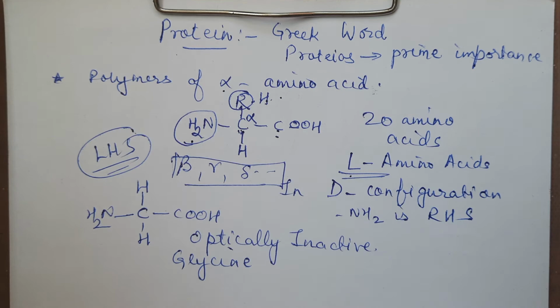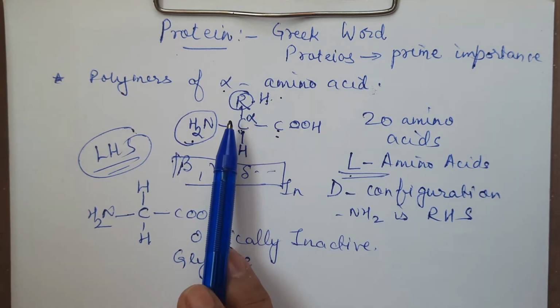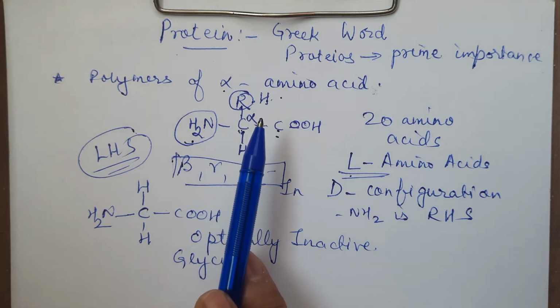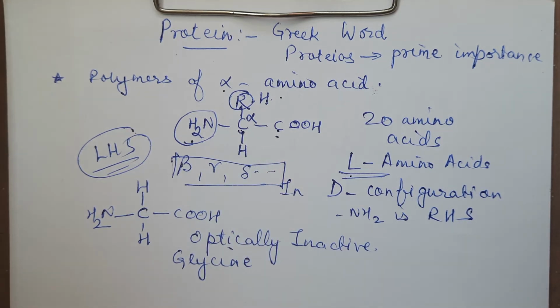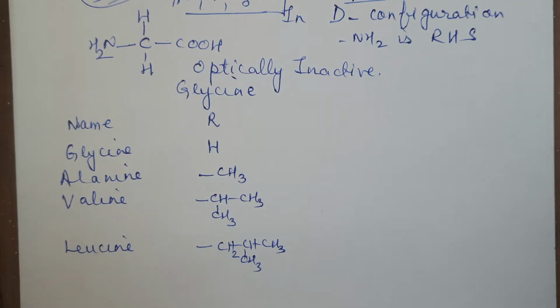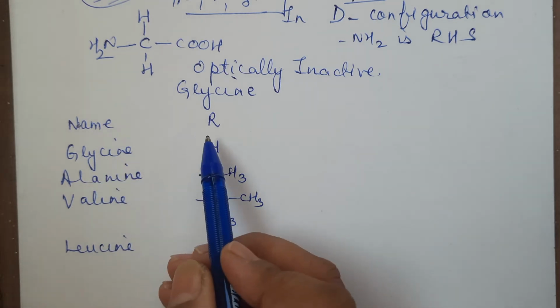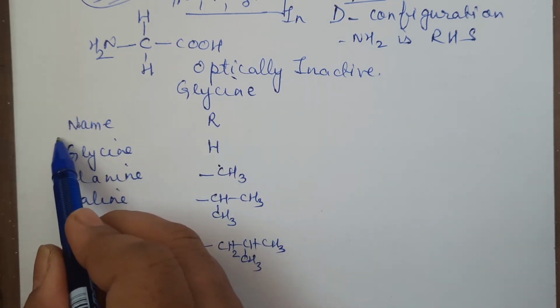So we'll be focusing upon that. Now we will also discuss, if this R value is changing, what are the other amino acids. As I said, if we learn 4, that is fine. So at least 4 structures I will tell you. These are the 4.